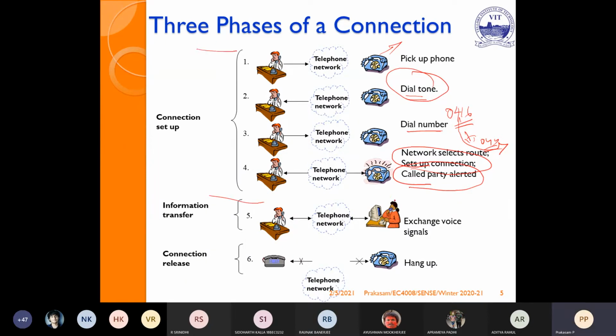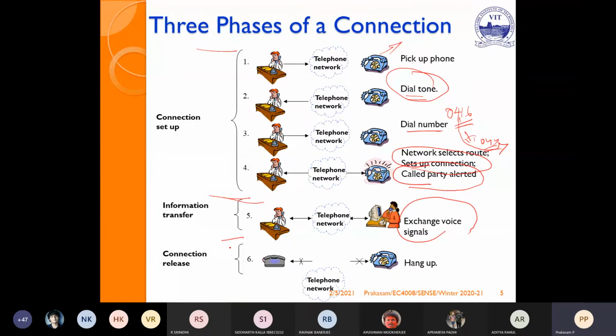Once the called party picks up the receiver, automatically the connection is established. Now we are going to exchange our voice. This is the information transfer. Once we have completed, either the called party or the calling party may cut the line.